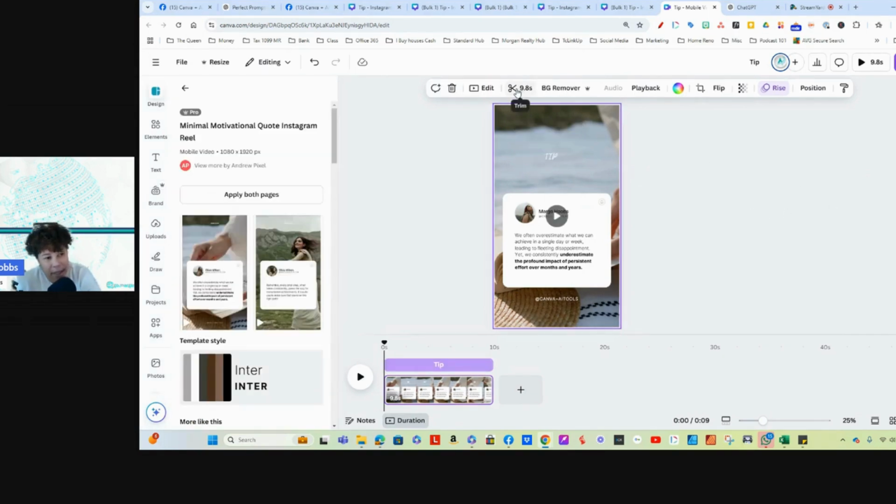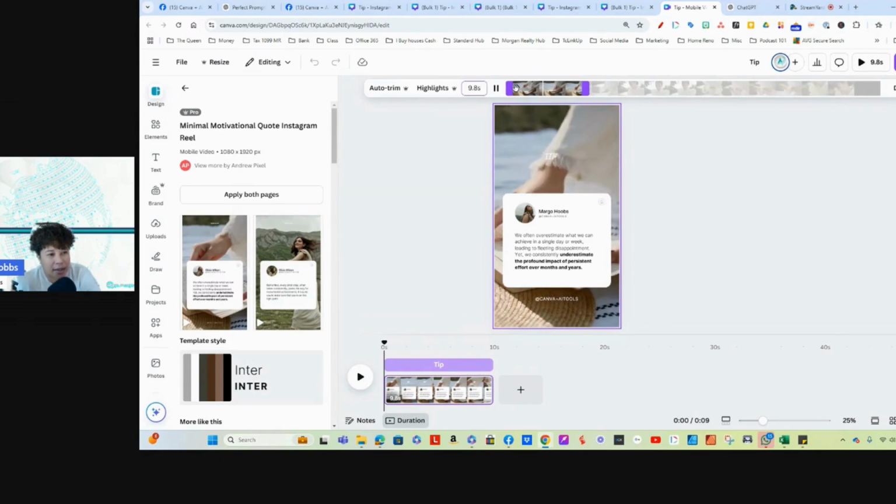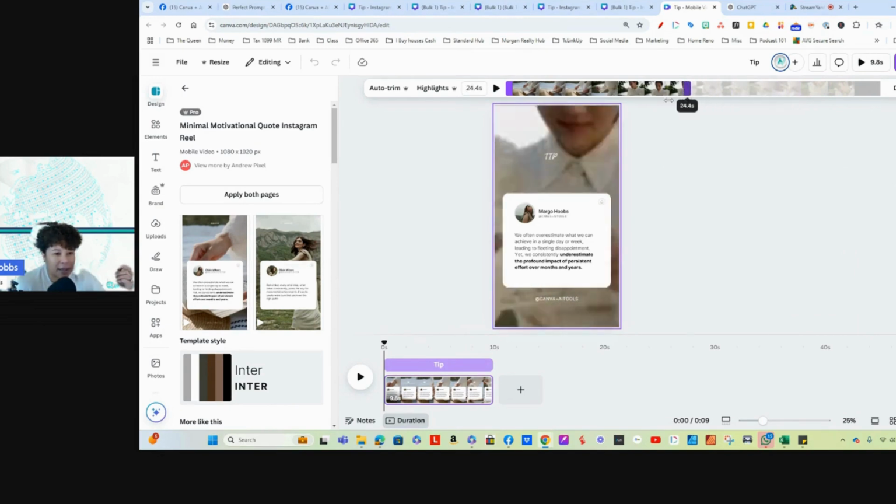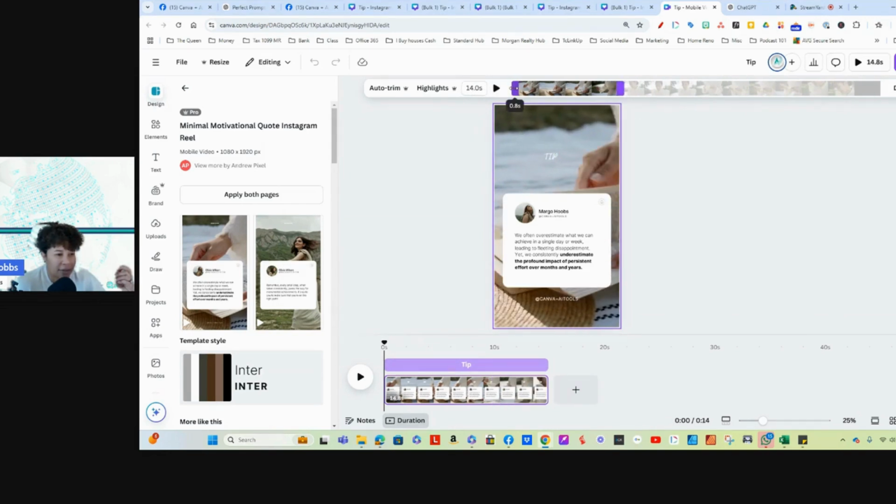See right here, if you wanted to change the timing on this video because you wanted it to be shorter, shorter. I don't know how I just got into my New Jersey accent. So if you wanted this to be a little bit shorter, you can just roll it and cut it down. We just want this little beginning part of it. You're getting bulk create, you're getting video editing, you're getting everything right now. And you can also speed it up. So you have options there.